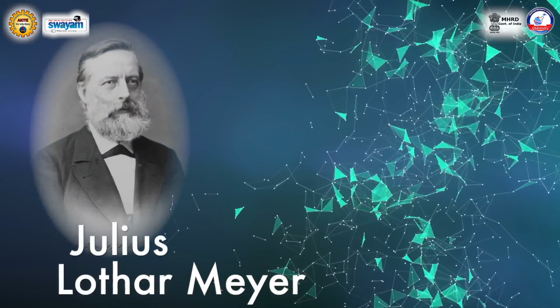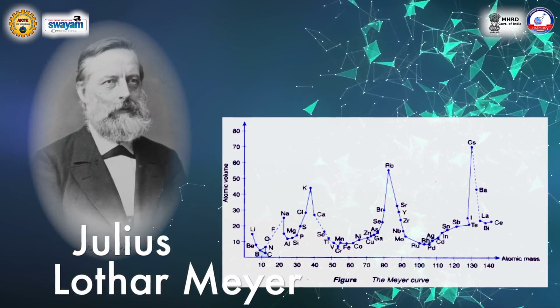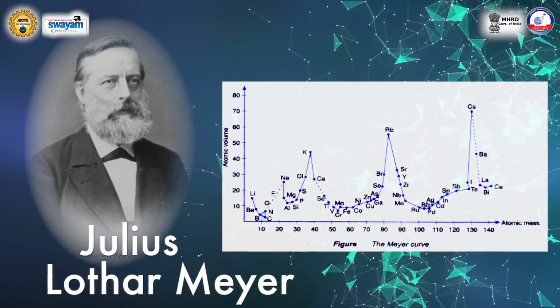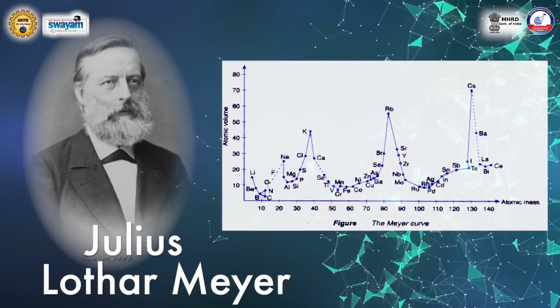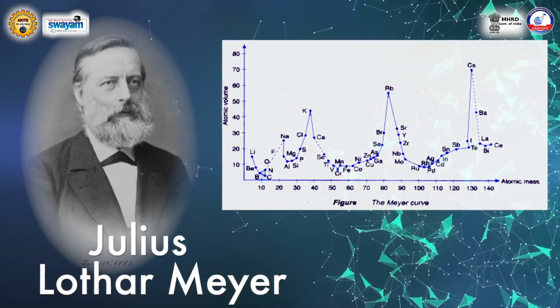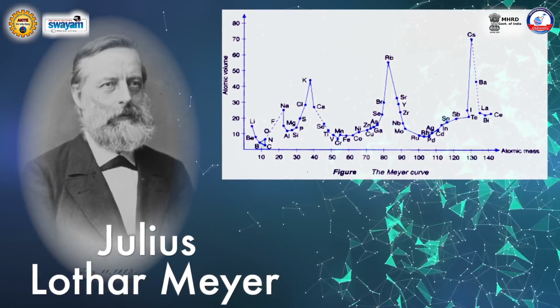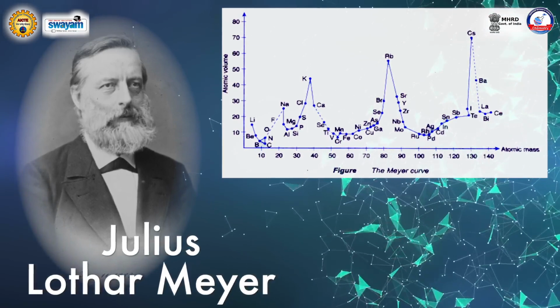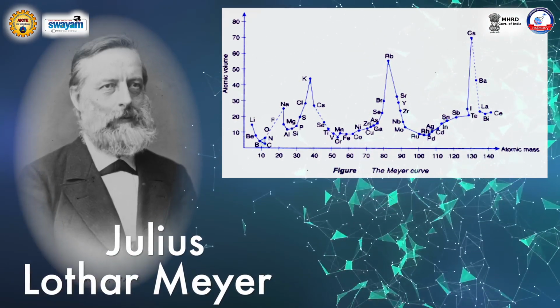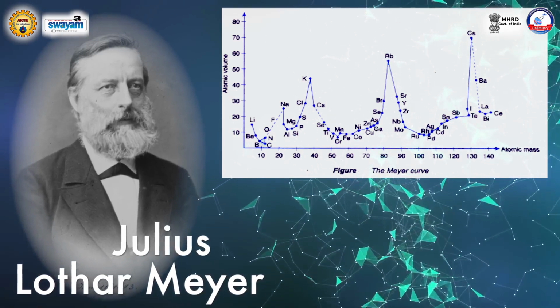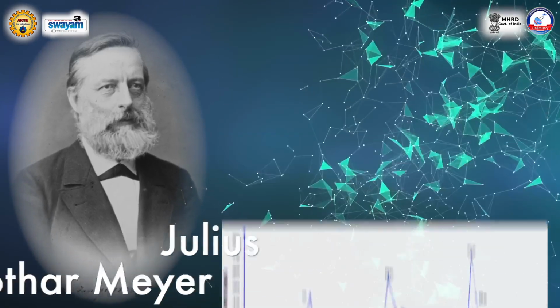In 1864, Lothar Meyer published a table with 28 elements. He came up with an interesting idea. According to him, if the atomic masses were plotted against the atomic volumes, the curve obtained a series of maxima and minima, with the most electropositive elements appearing at the peaks of the curve in the order of their atomic masses.